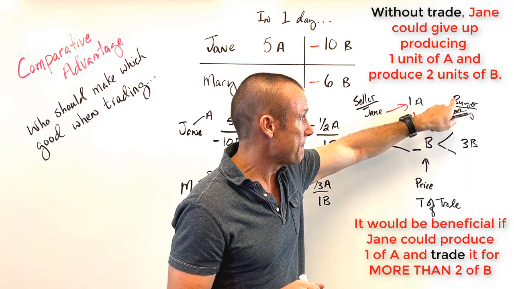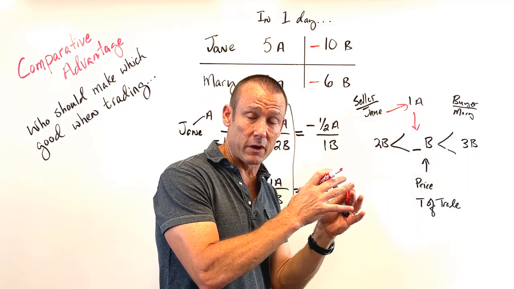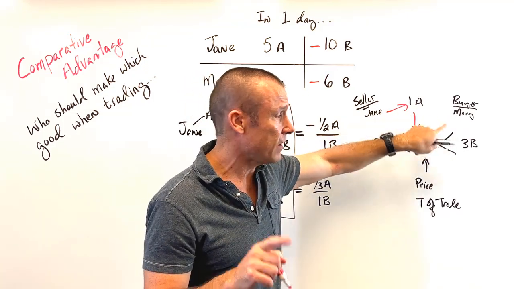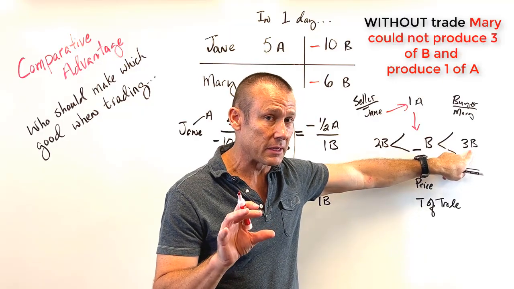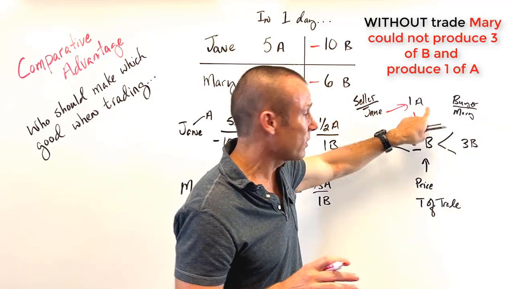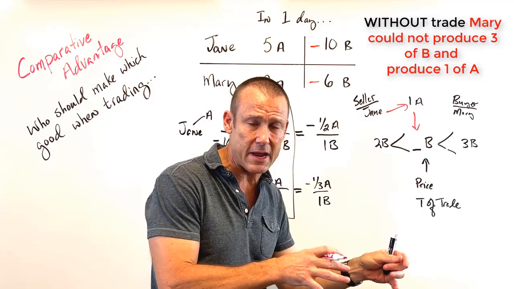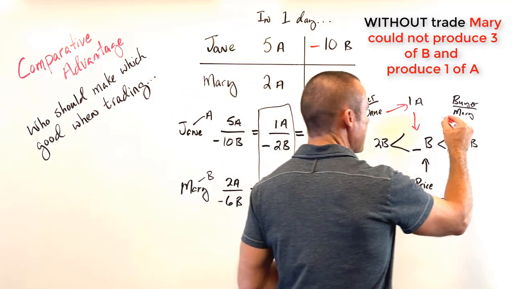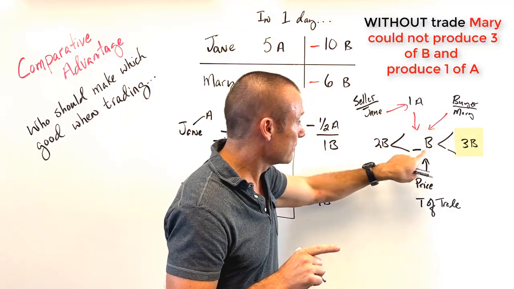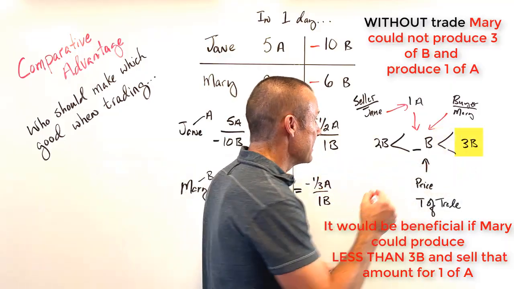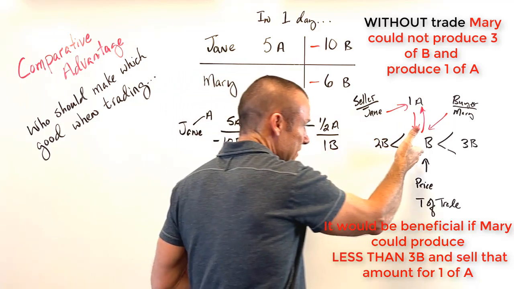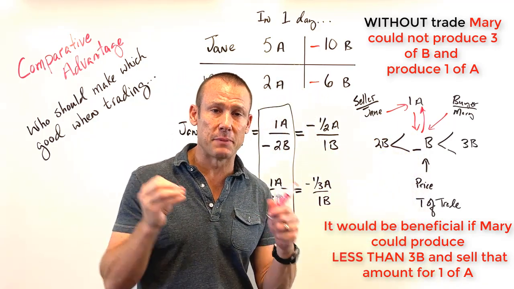Now, let's talk about Mary. Mary's buying 1A, so she wants one of A, right? Right now, Mary, without trade, can get one of A. How could she do it? She could just not make 3B, and with the resources it would take to make 3B, those resources could make one of A. There you go. She could do that without trade. But wouldn't it be great if Mary could make some amount of B that was less than 3B and sell that amount for 1A? That would benefit Mary. That's why this value is mutually beneficial.